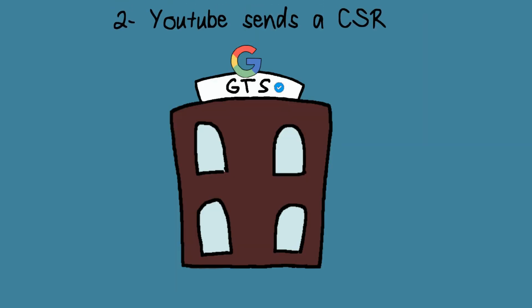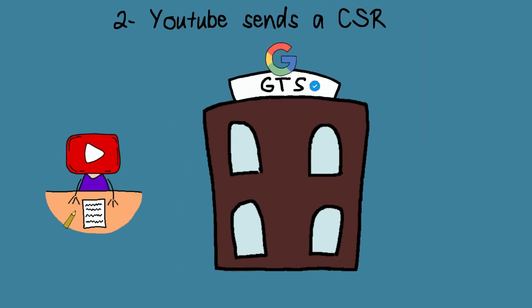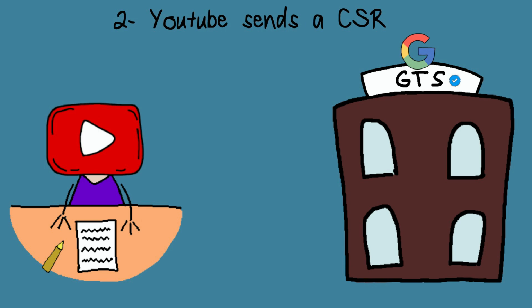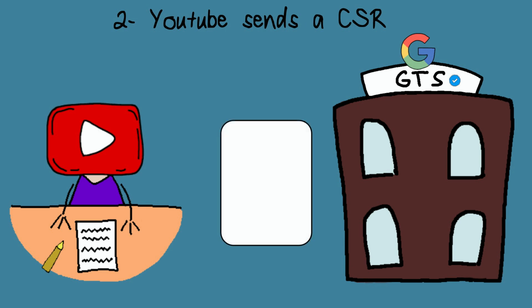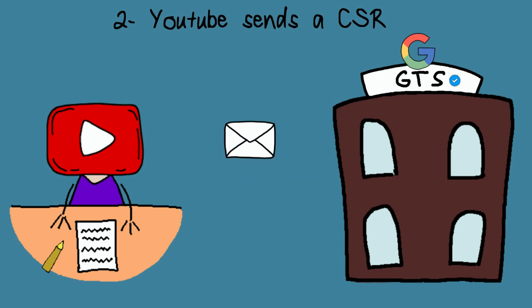After picking an intermediate certificate authority, YouTube makes a certificate signing request. The certificate signing request will contain information that will be included in YouTube's digital certificate, such as common name, organization, and most importantly the public key of YouTube. YouTube will send the certificate signing request to the intermediate certificate authority.